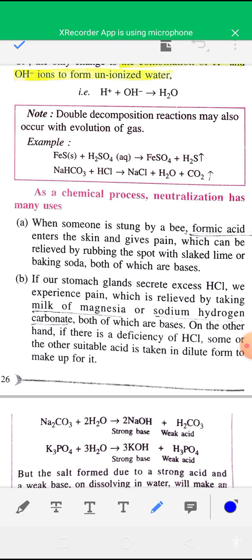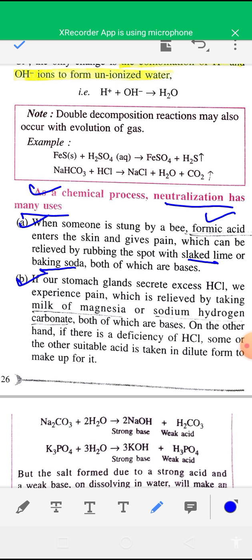Now, application of neutralization reaction in our day-to-day life. Okay, so as a chemical process, neutralization reaction has many uses. For example, when someone is stung by a bee, formic acid enters the skin and gives pain, which can be relieved by rubbing the spot with slaked lime. Slaked lime is a base, or baking soda, it is also a base, and formic acid is an acid, and formic acid is neutralized by baking soda or slaked lime.